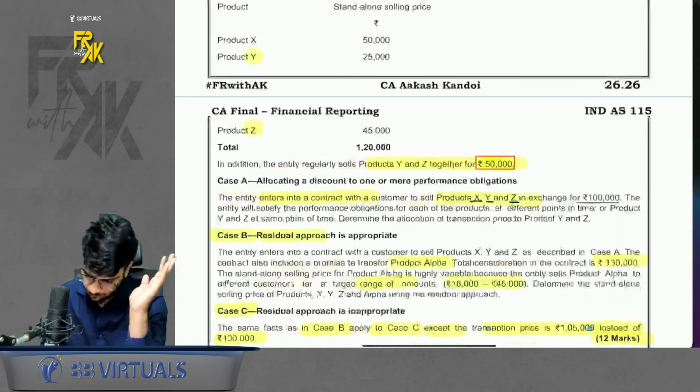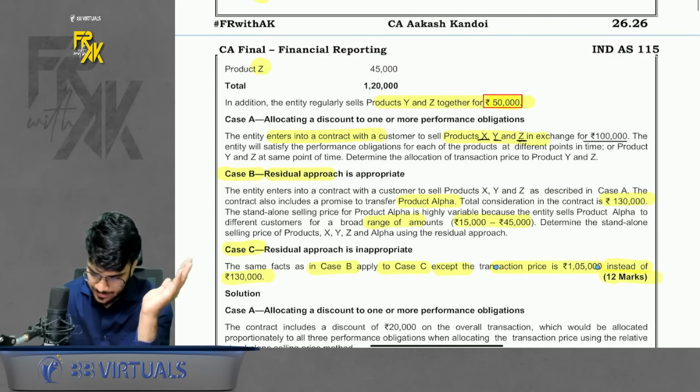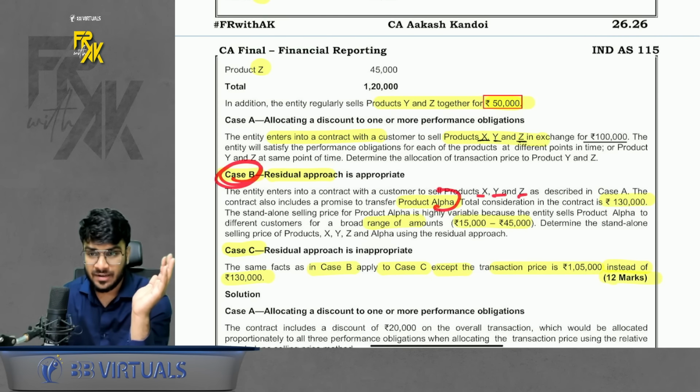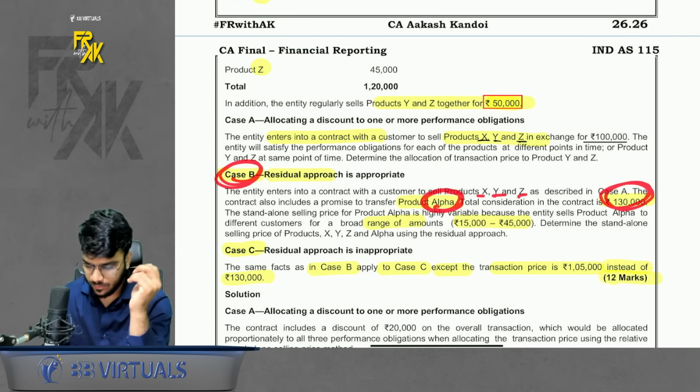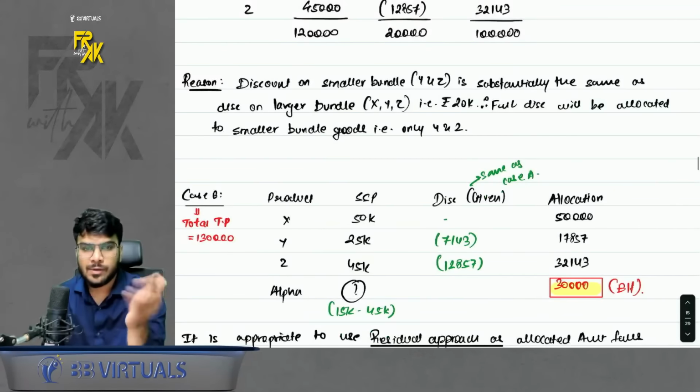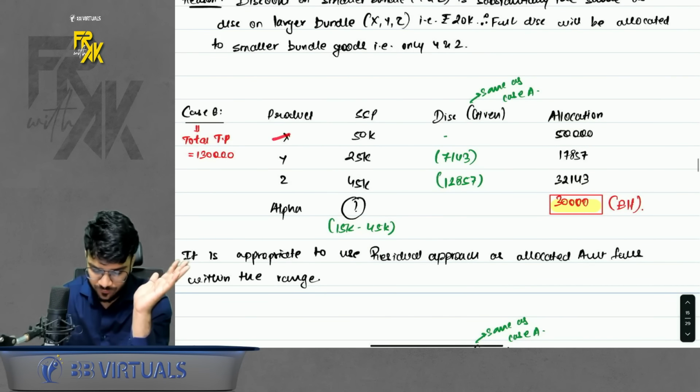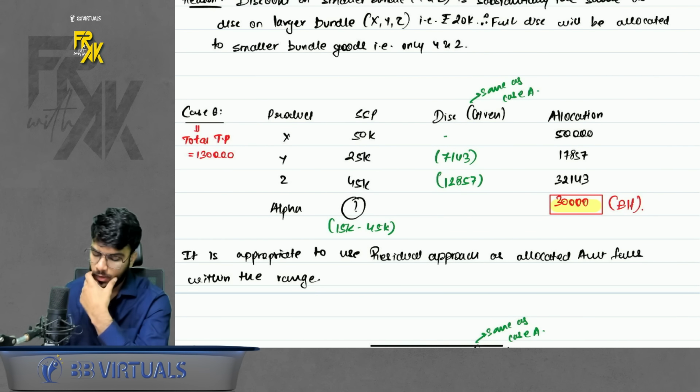Simple. Case B. It says along with XYZ, we also sell alpha, but we sell for 1,30,000. Okay. And range of alpha is given. How to calculate the value of alpha? It is simple. See, you have the data of first 3 products. Okay.